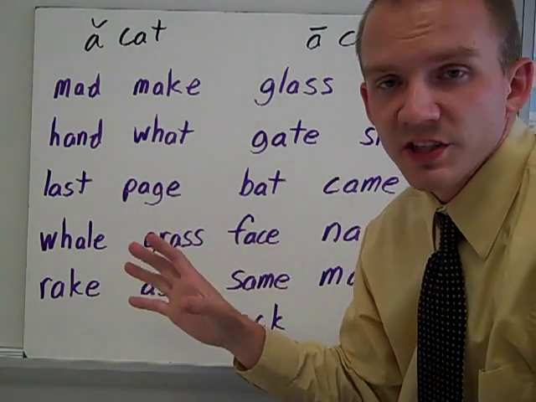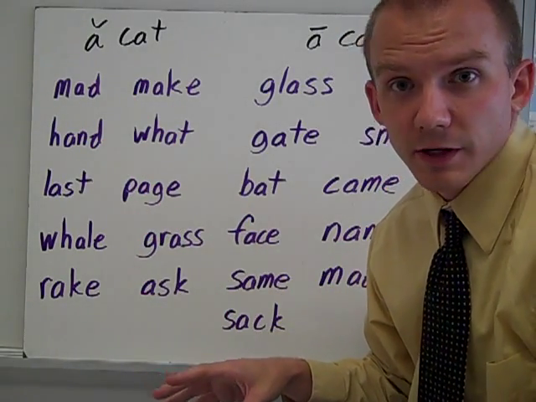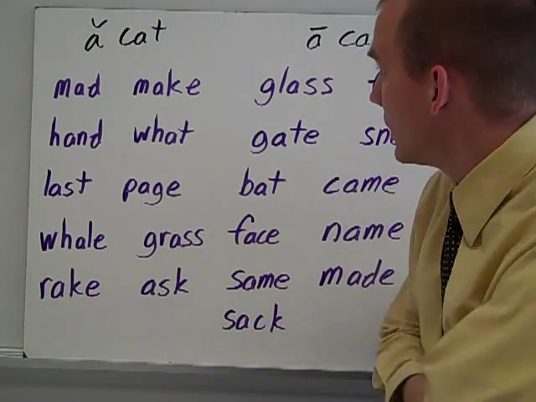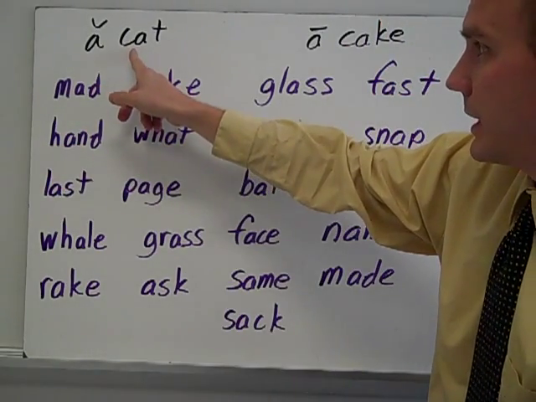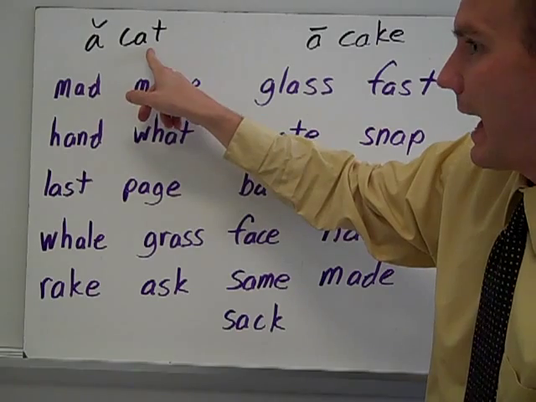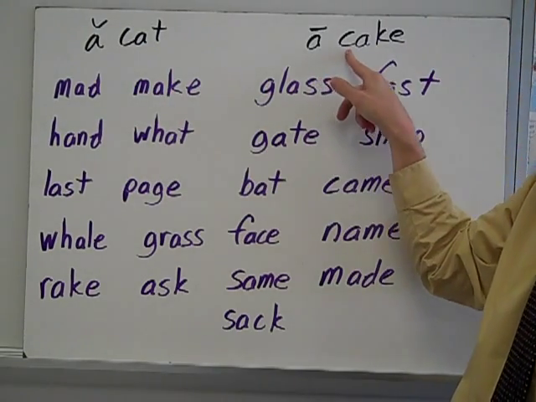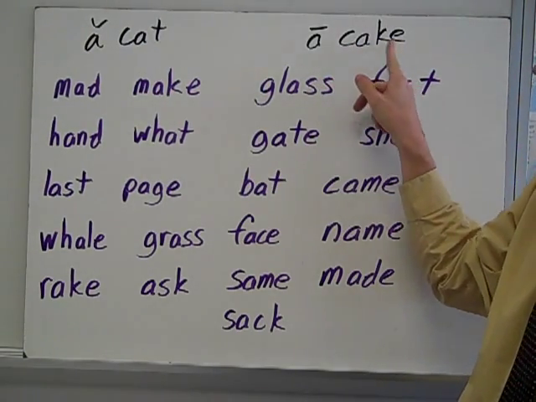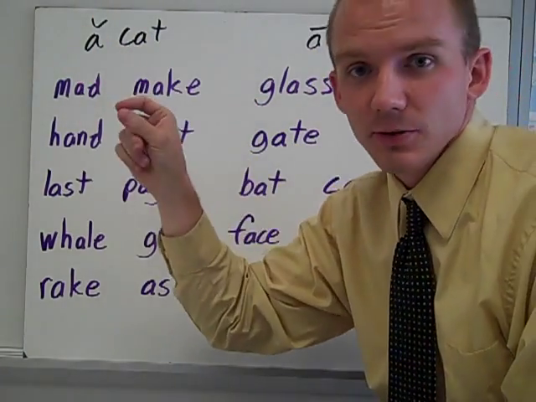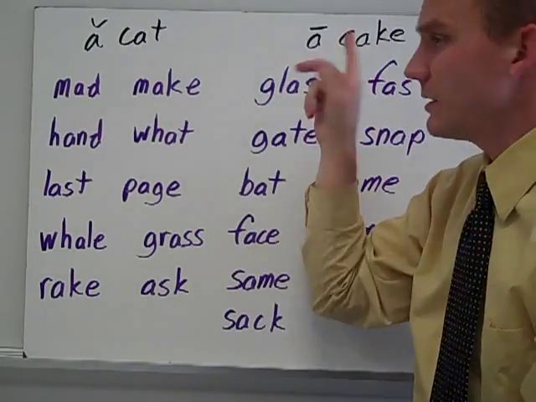So let's take a look at some words here and see if we can figure out what they have in common. Let's look at the word cat. Cat. And cake. Egg. And notice here I can kind of show how to say those A's. Do you know what those are called?